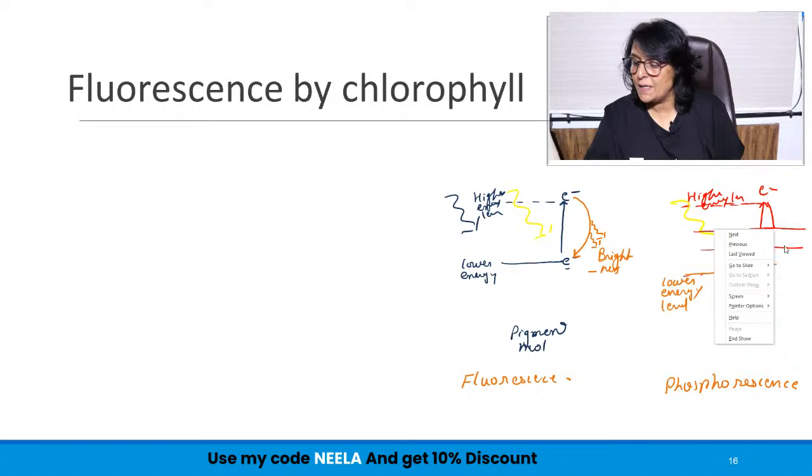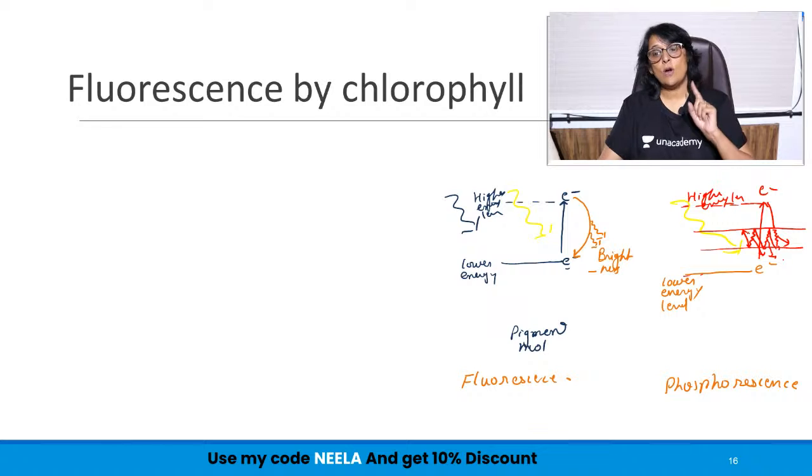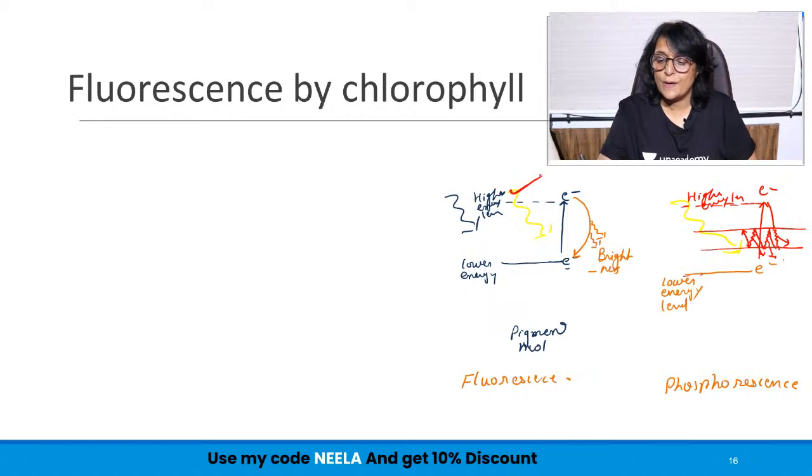When it is coming down, it releases energy, then it goes back, then again comes down, releases energy, again goes back, again comes down, releases energy, again goes back. So now, as long as the source of light is available, fluorescence will continue.